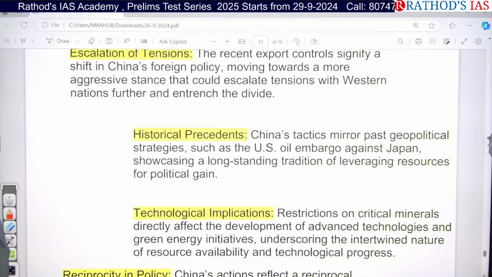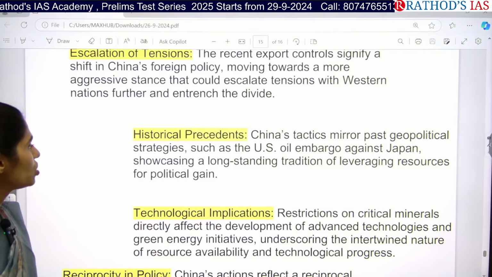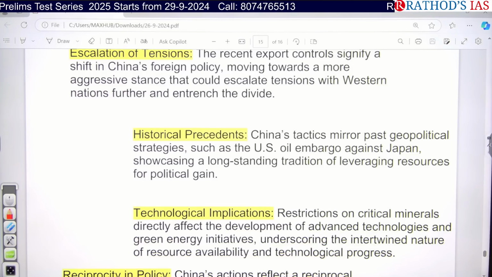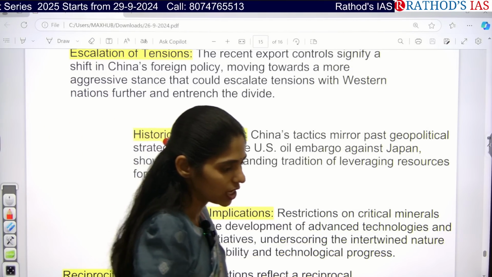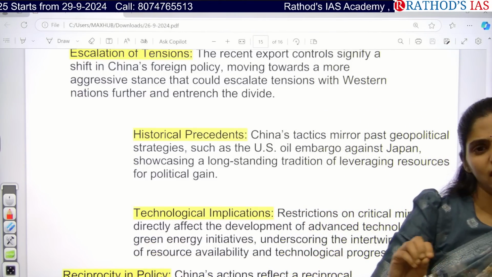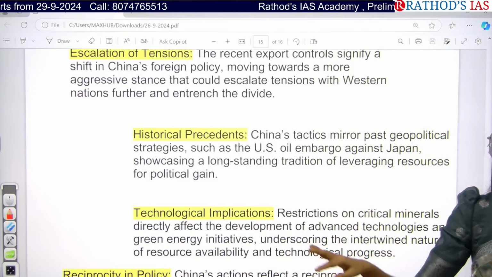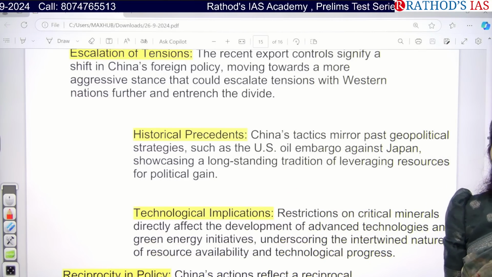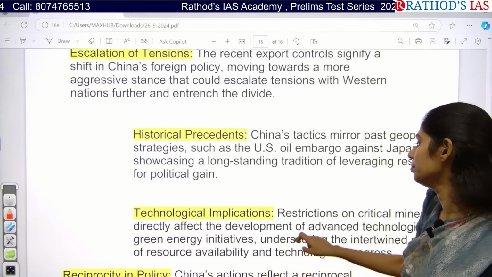And next, China's tactics also show, like the US oil embargo against Japan, a long-standing tradition of leveraging resources for political gains. So actually, this is not the first time it has been done by China. Earlier also it had been done at different times, but not only China, even the US did the same thing regarding Japan also. So the countries are doing this because of their political gain.